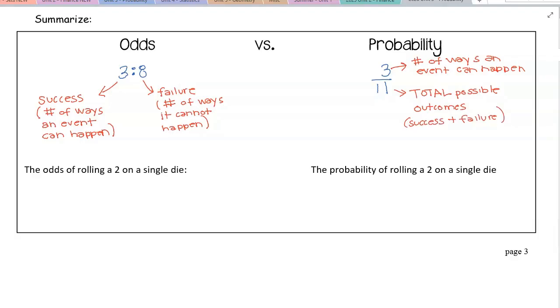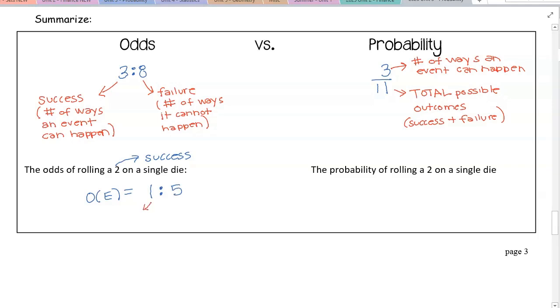So let's do an example. This says the odds of rolling a 2 on a single die. Well, there's only one, and this is the success. So the odds of the event are going to be 1 colon 5.